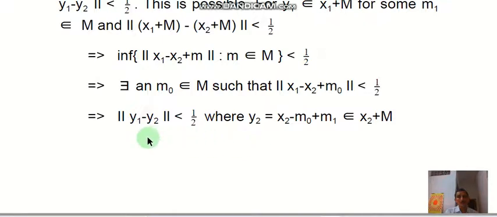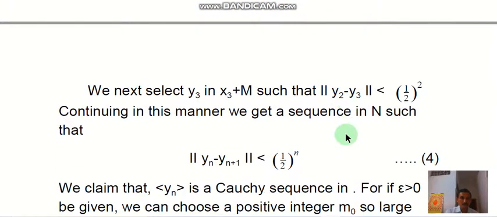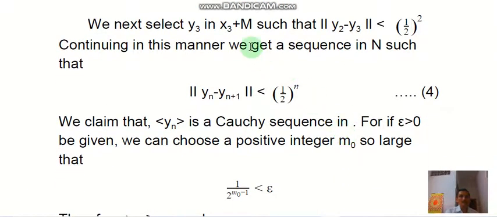So this is norm y1 minus y2 is less than 1 by 2, by choosing y2 equal to x2 plus m0 belongs to x2 plus M. So similarly, we select y3 in x3 plus M such that norm of y2 minus y3 is less than 1 by 2 whole square. Continuing in this manner, we get a sequence in N such that norm of yn minus y_{n+1} is less than 1 by 2 power n.